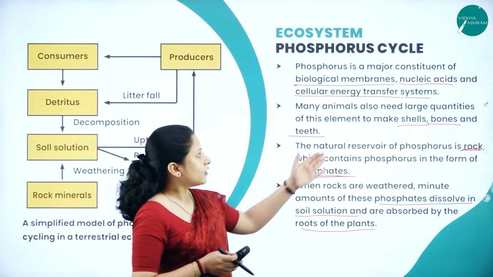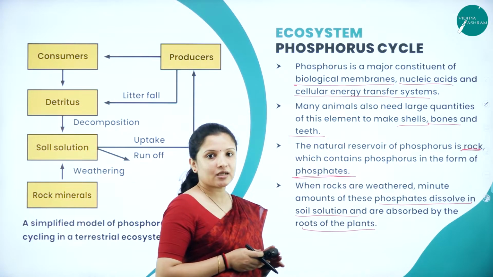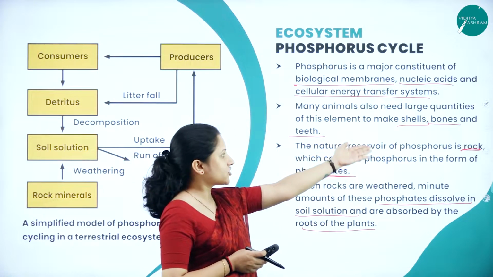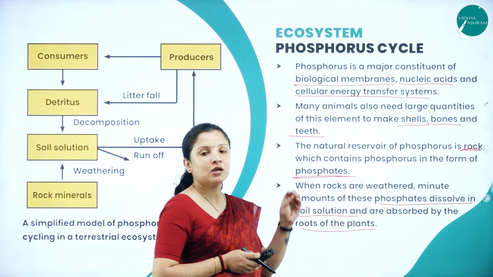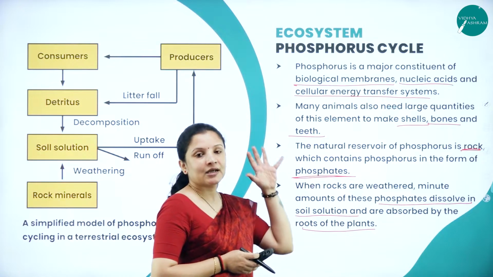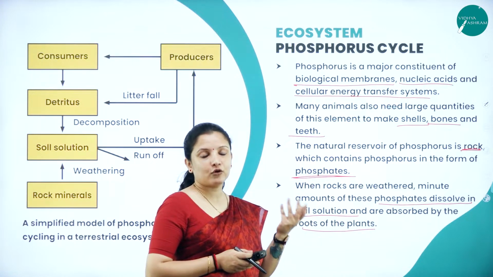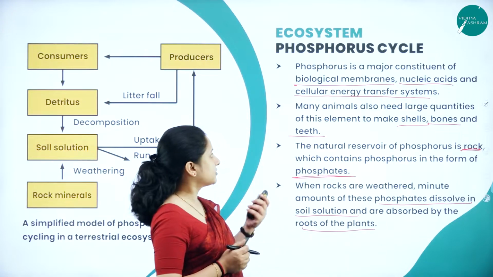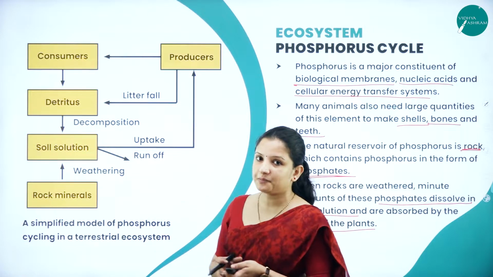Not just that, when animals die and decay, whatever phosphorus is there in the shells, bones, teeth, and in the cells will enter into the soil and therefore be utilized by the plant. So that is how phosphorus is utilized by the plants.